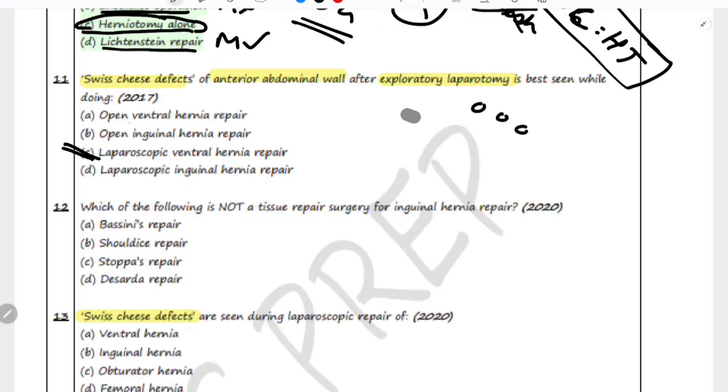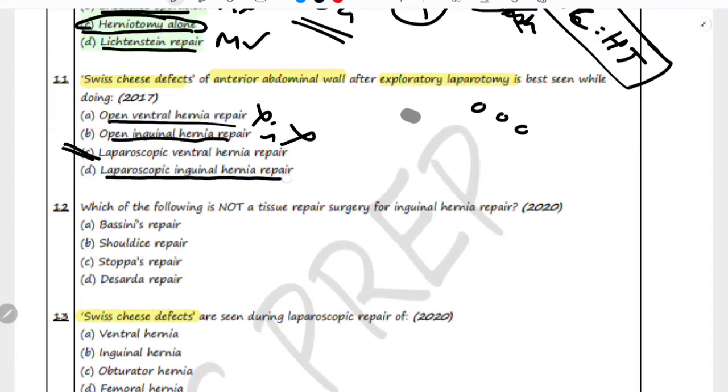So in open ventral hernia repair, while Swiss defects can be seen in open surgeries, the visualization is not as clear or magnified as with laparoscopic technique. Open inguinal hernia repair, this type of hernia is located in the groin and not in the abdominal wall, so Swiss cheese defects are not typically seen during this procedure.